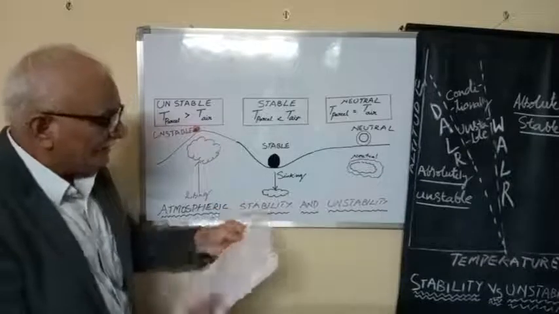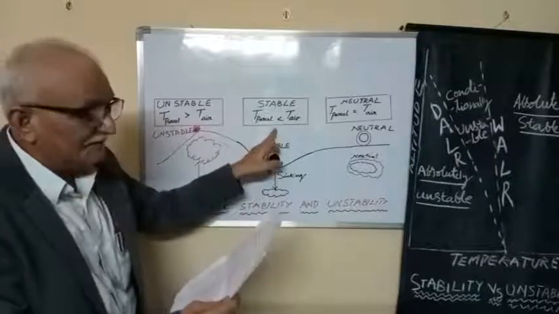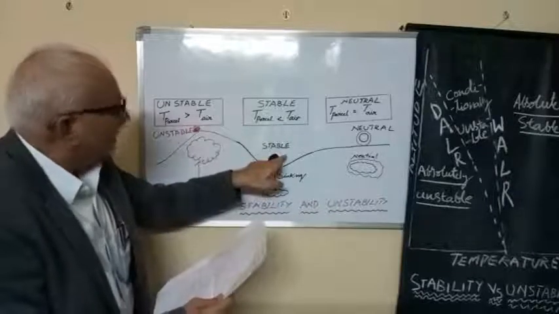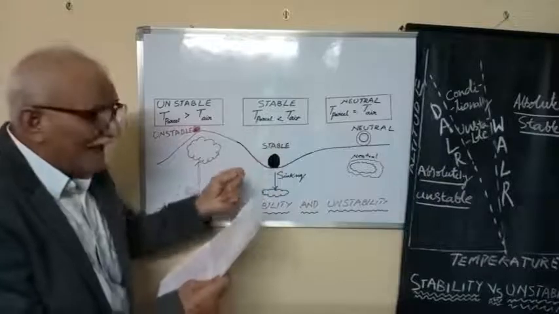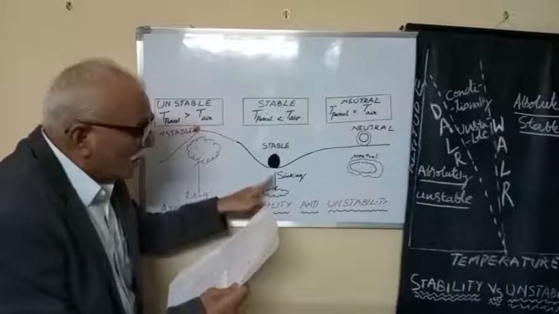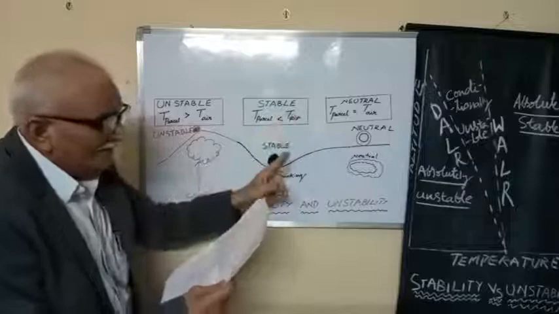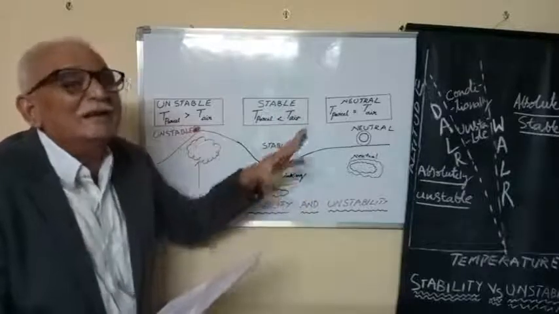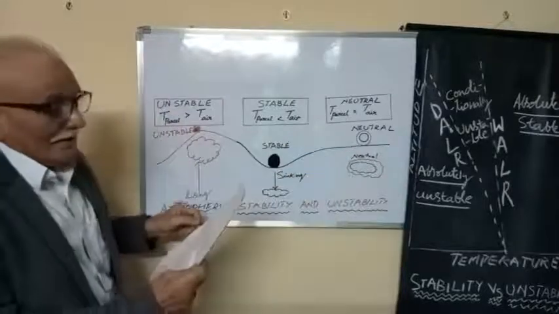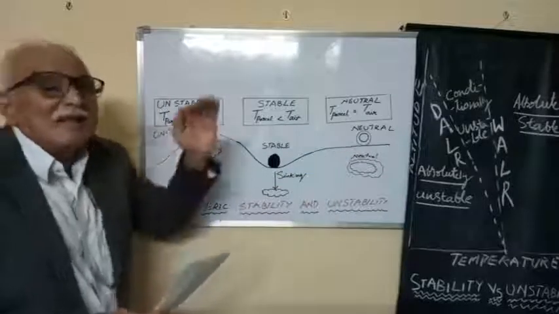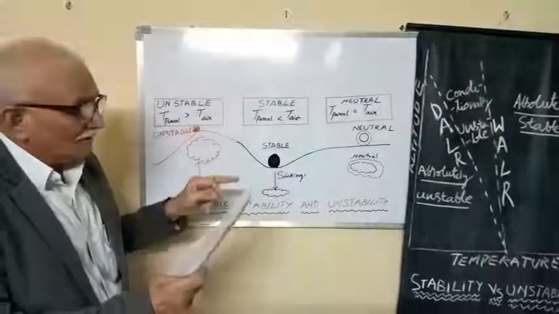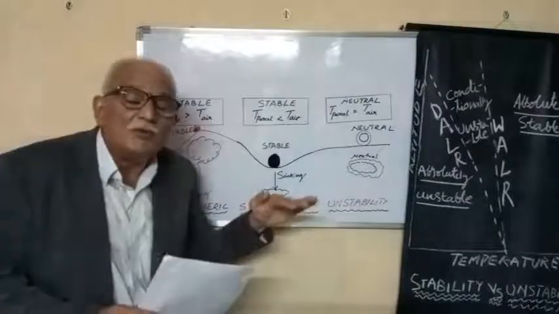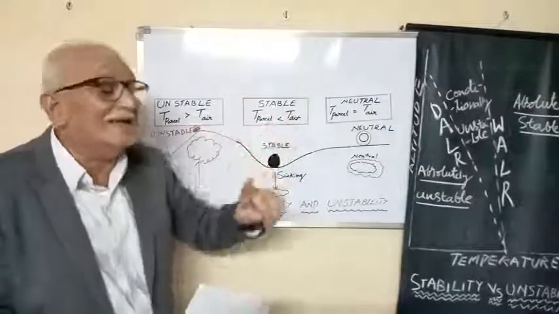Now, see what is the stable air. Stability is the state in which the air parcel finds itself colder than the surrounding environment around it. At what level? At the same pressure level. So the air parcel will spontaneously sink in the stable air.